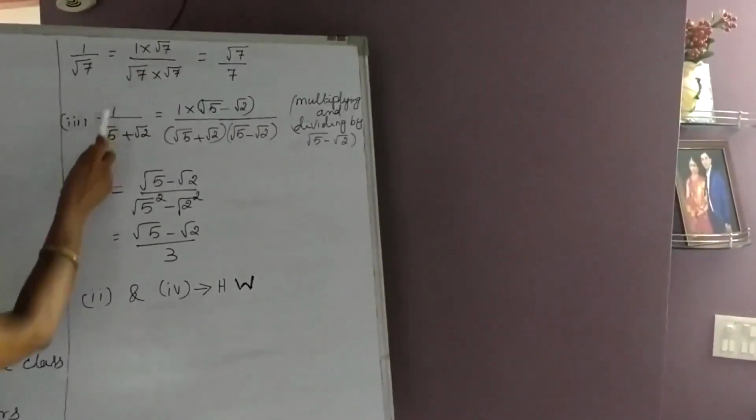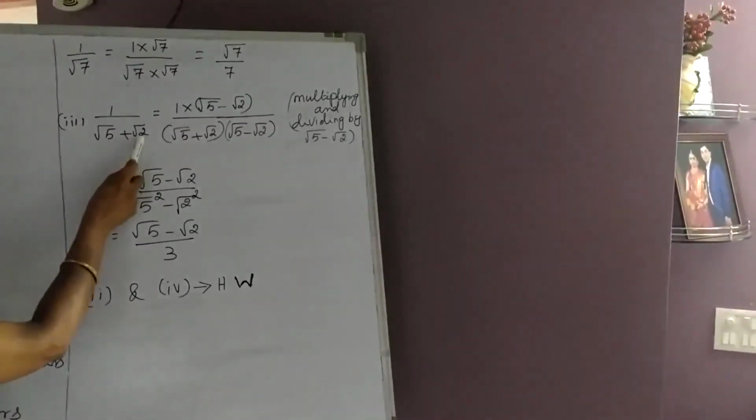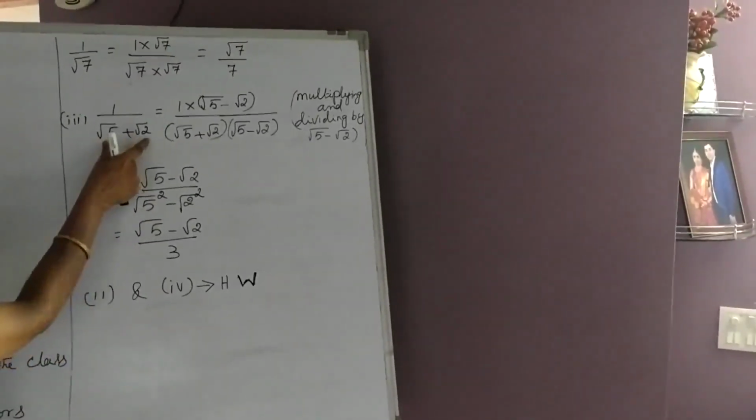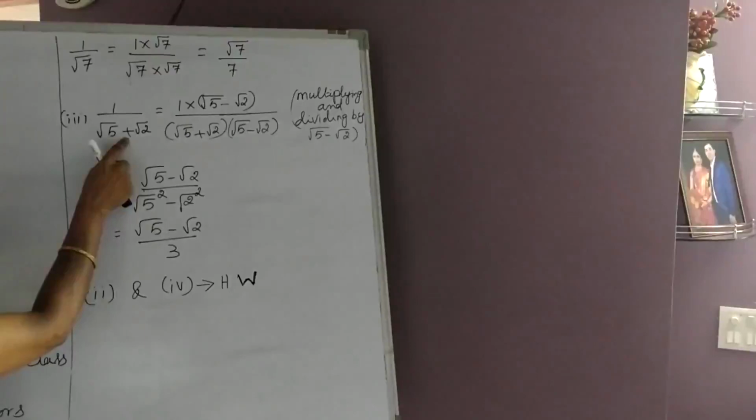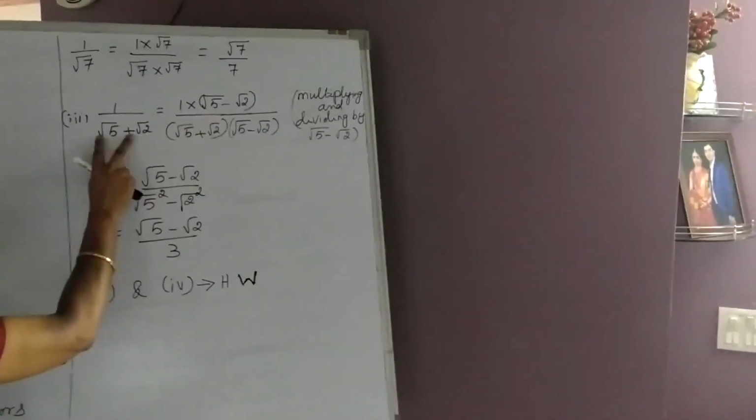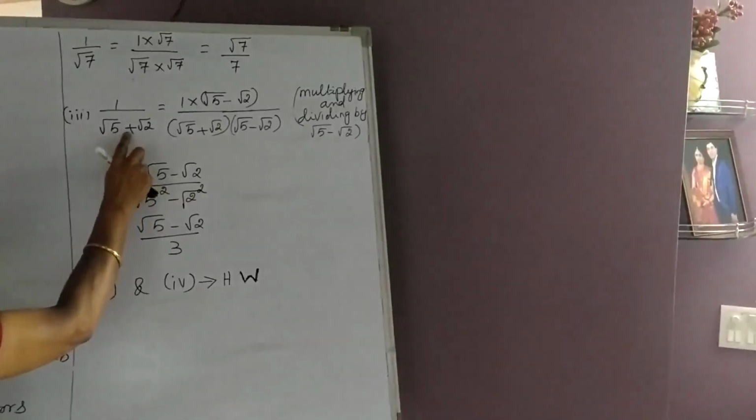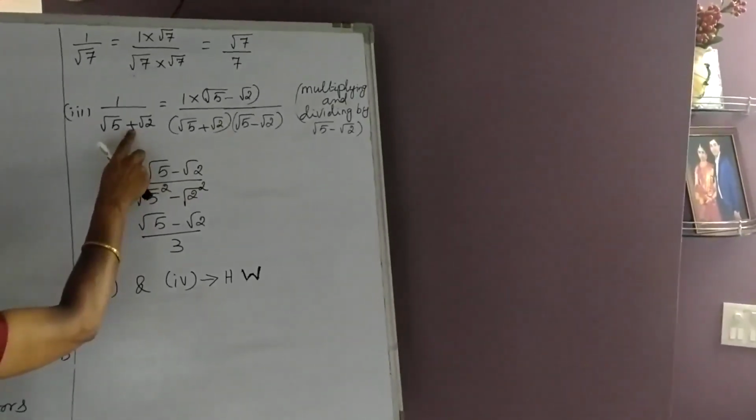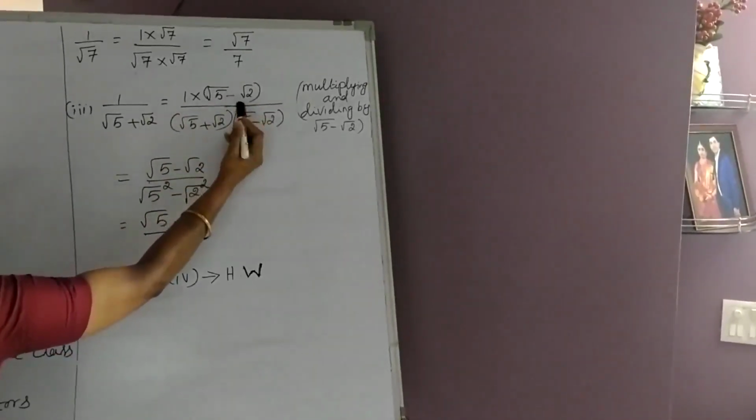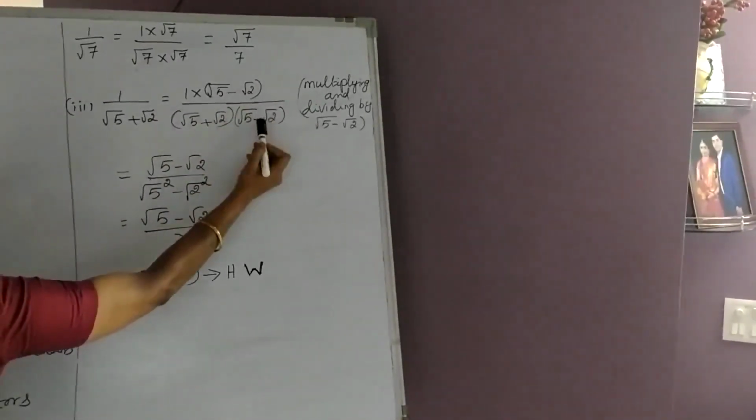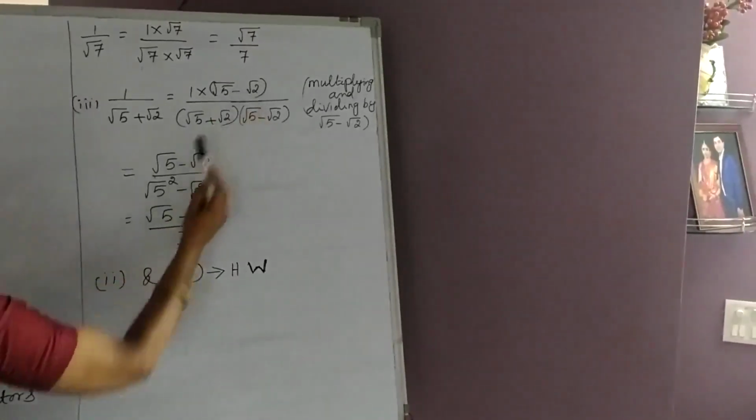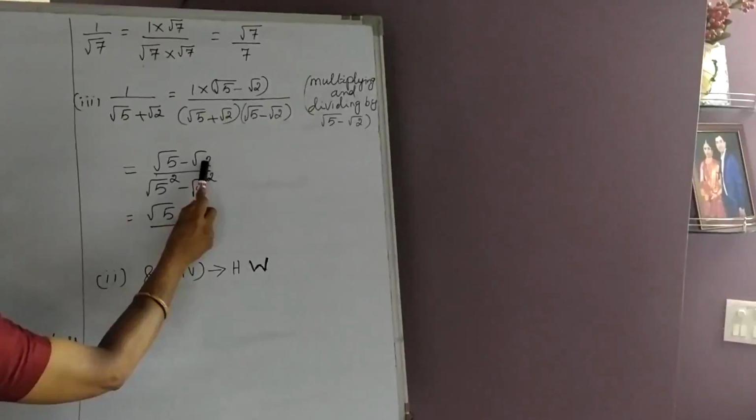The second sum is 1 upon root 5 plus root 2. When there is a plus sign or minus sign, together we should take the opposite sign in between. That is the appropriate multiplier. Root 5 plus root 2 is given, plus is given. Therefore, in between minus sign with both the numbers we have taken as the multiplier. So it is multiplied above as well as below. So 1 into root 5 minus root 2 becomes root 5 minus root 2.